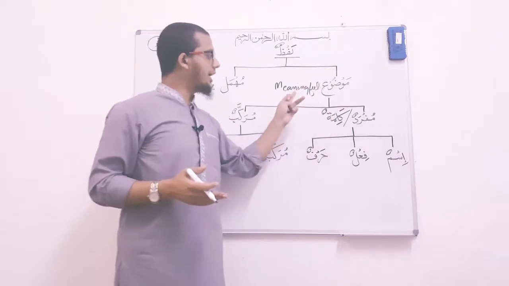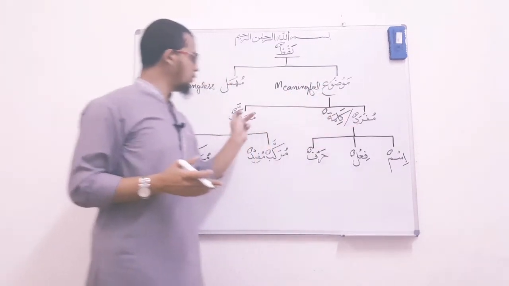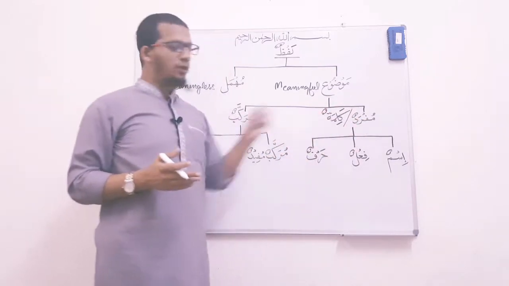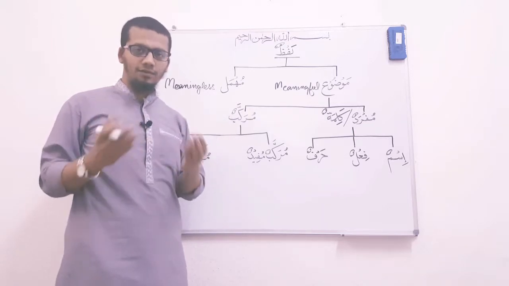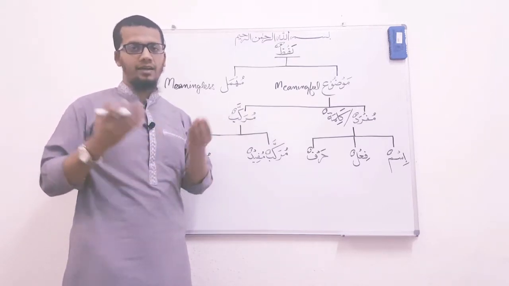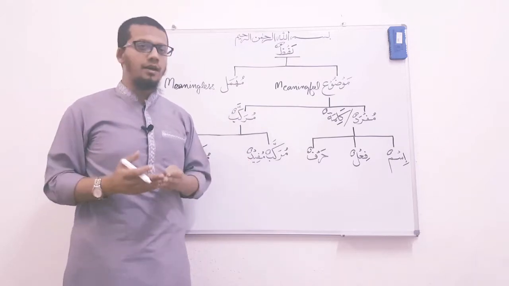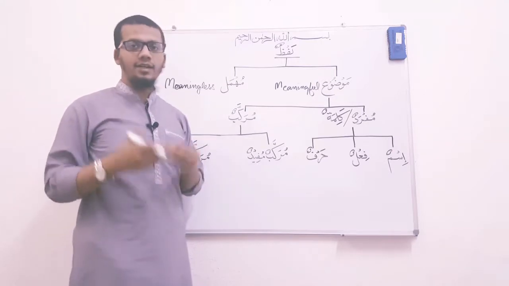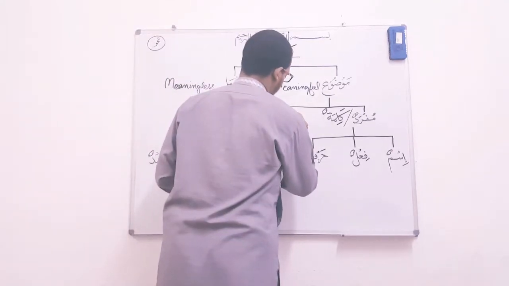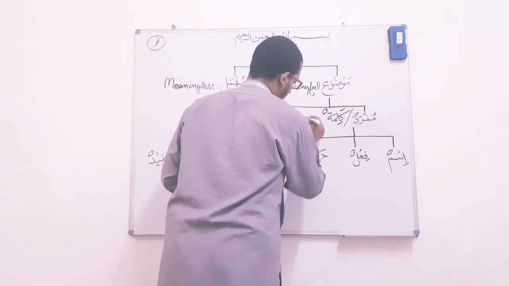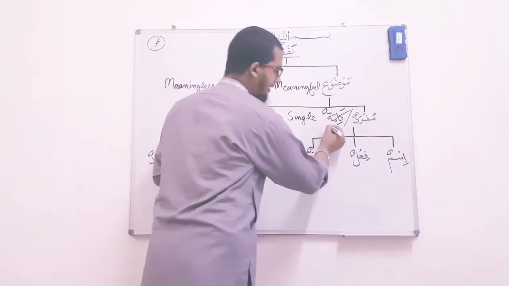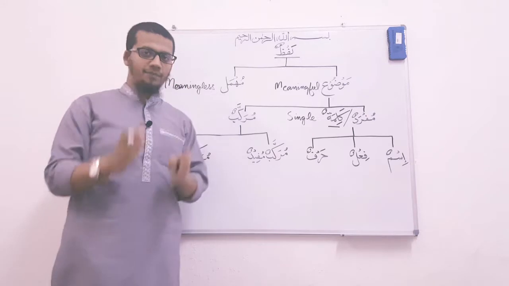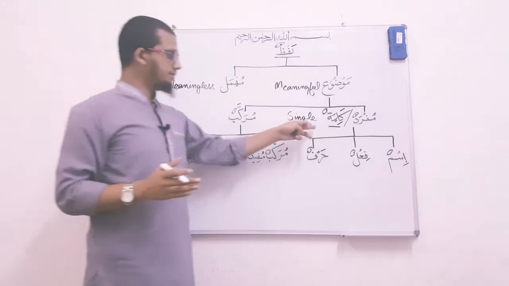For the Muhmal, we don't have any types or any kinds of it. For Mawzoo, for the meaningful word, we have two types of it. Type number one is called Mufrad. A Mufrad is any single word which gives a meaning, like bread, like lights, like sky, earth, anything. Any single word which gives a meaning. So we can say that Mufrad is single. There is another name of it which is Kalima. So Kalima and Mufrad is the same thing. It is the same name for a single word.